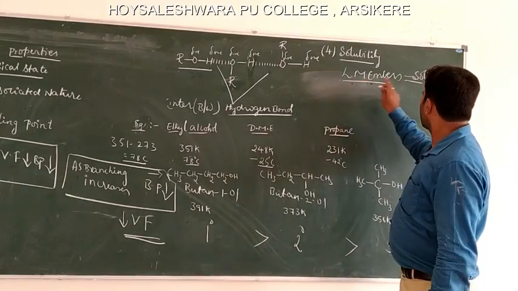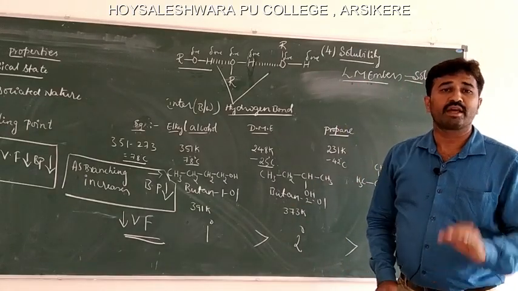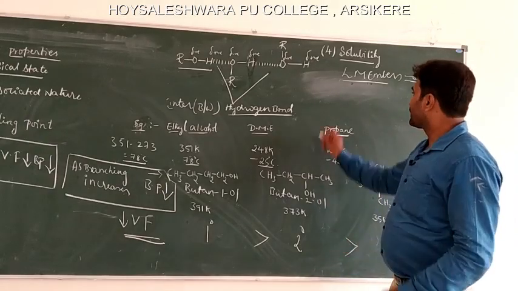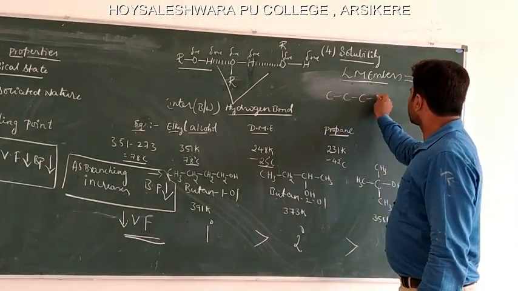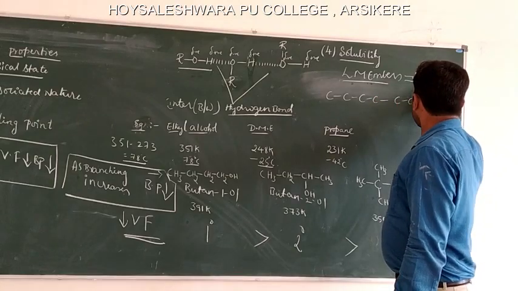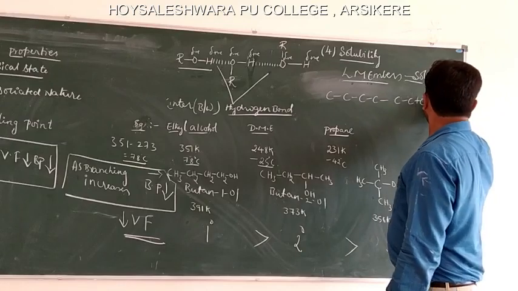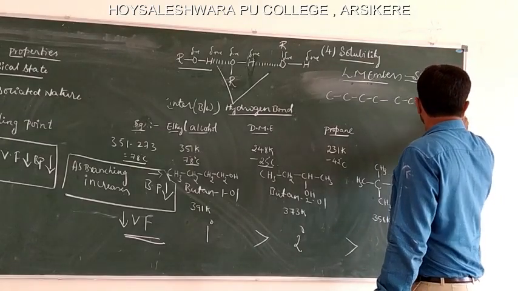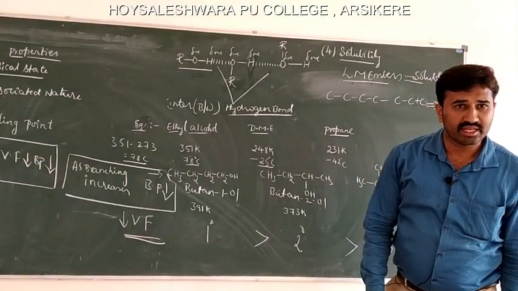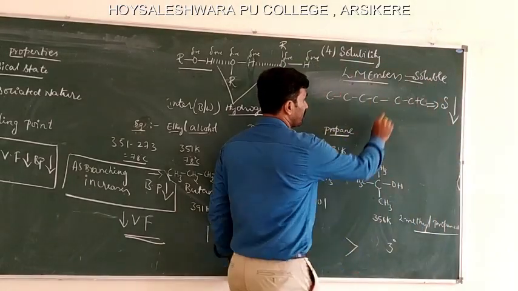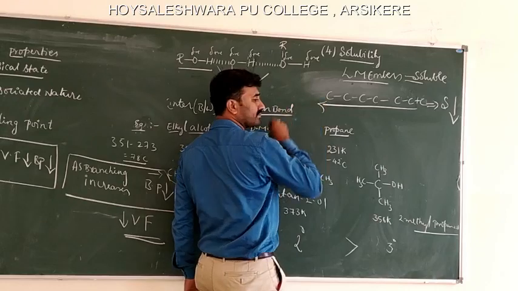So the lower members of alcohols are soluble in water because of the formation of hydrogen bonding. As the carbon chain increases, the solubility decreases, because an increase in carbon chain increases